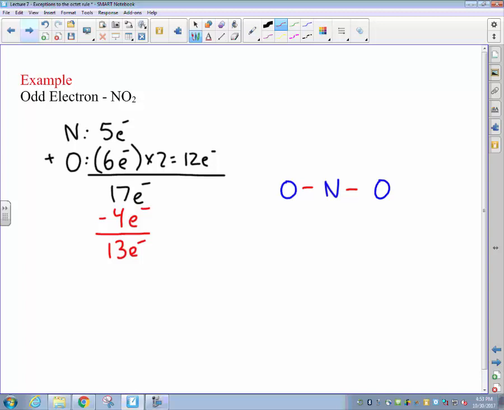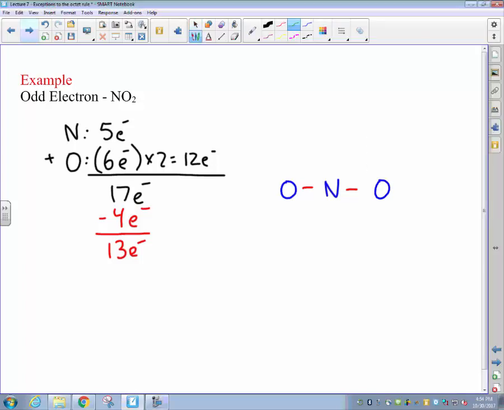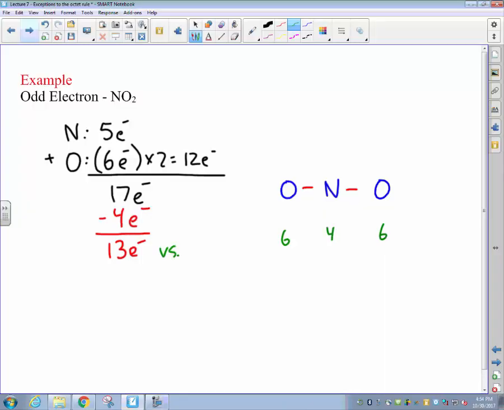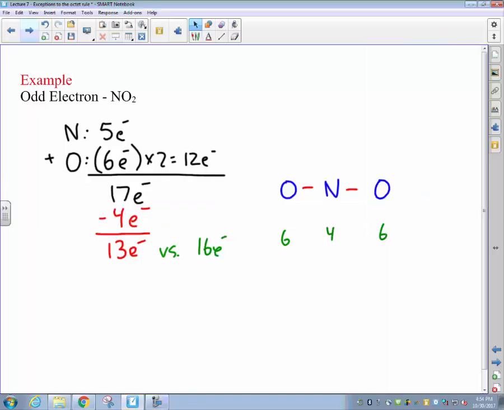At this point, we're going to go ahead and pause for a moment to make a comparison between the number of electrons we have available to form our bonds versus the number which we still need. Counting up, the oxygen on the left-hand side and right-hand side each need a total of 6 electrons to complete their octets, whereas the central nitrogen, with already 2 bonds, only needs at this point a total of 4 electrons in order to fill its octet. This gives us a total of 6 plus 4 plus 6, 16 electrons which we need to complete our octets, versus a total of 13 available.